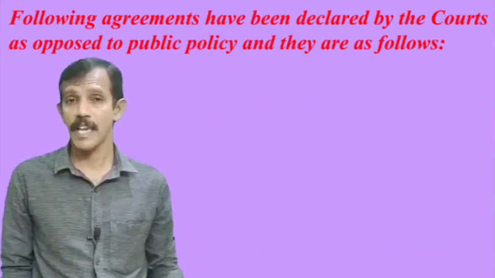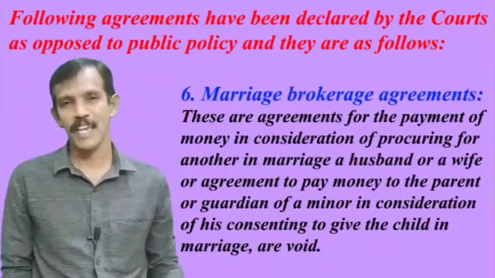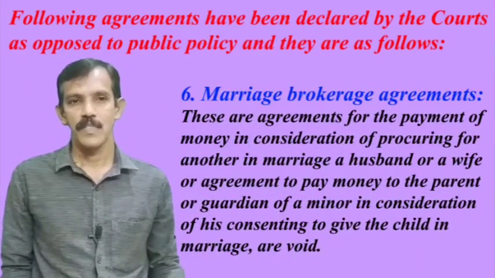Sixth point, marriage brokerage agreements.